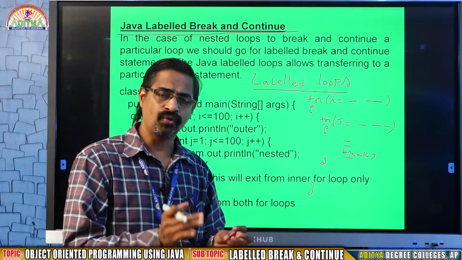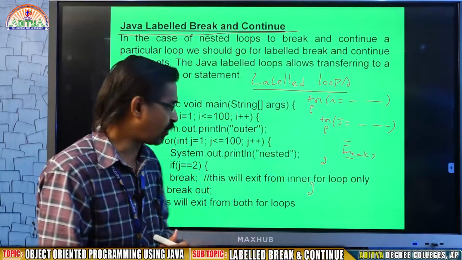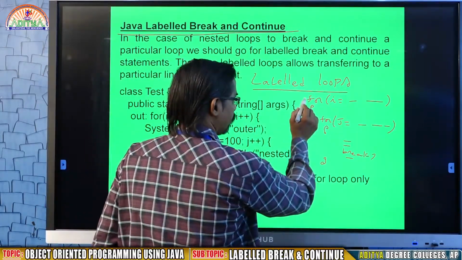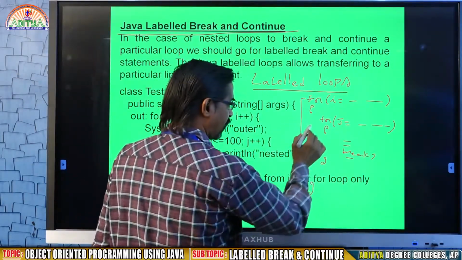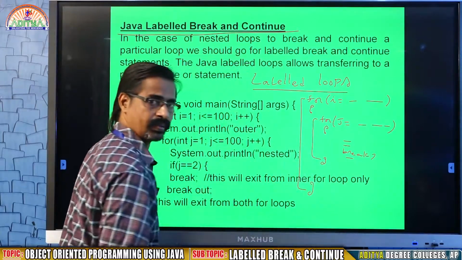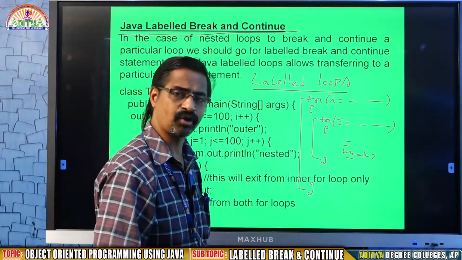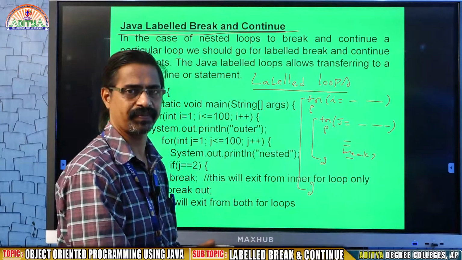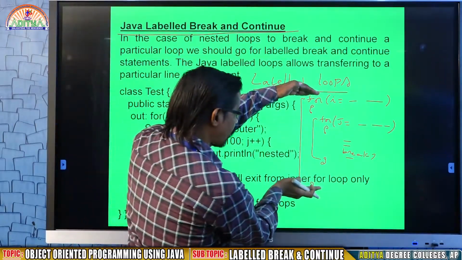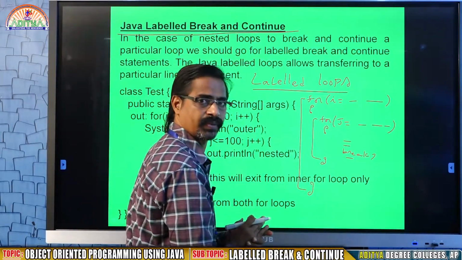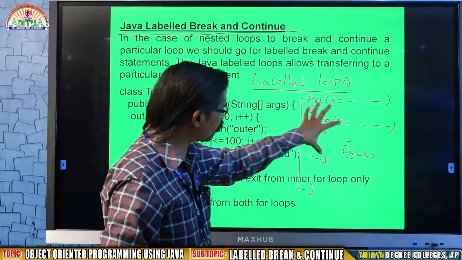Loops you already know: for, while, do while. Now assume here there is a for and there is another for. There are two for statements, or you may write any number of for statements. This is the outer for, this is the inner for. The execution will be different.